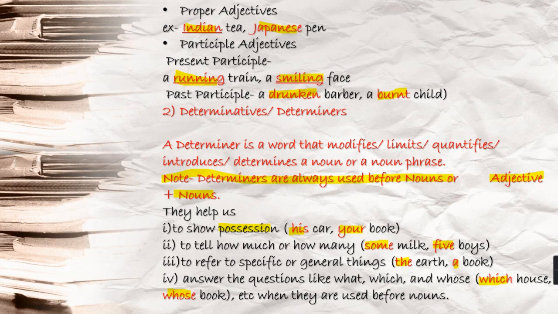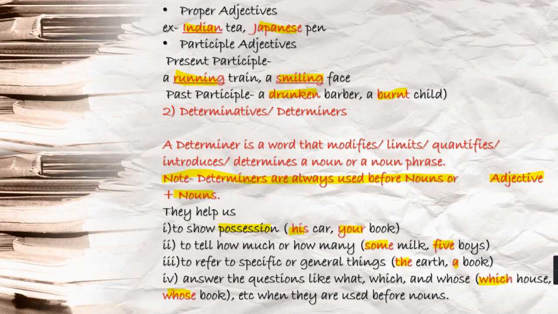Suppose determiner is like a host and your nouns or noun phrases are like guests. So when a guest comes to your family function or somewhere and you are the host, what do you do? You introduce that guest to the other members of the family. So this work determiners also do. Okay. So a determiner is a word that modifies, limits, quantifies, introduces, determines a noun or a noun phrase. This is a simple definition that you can learn.